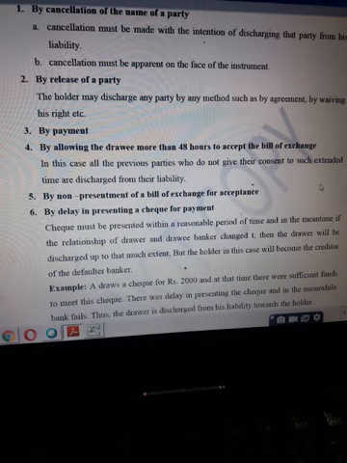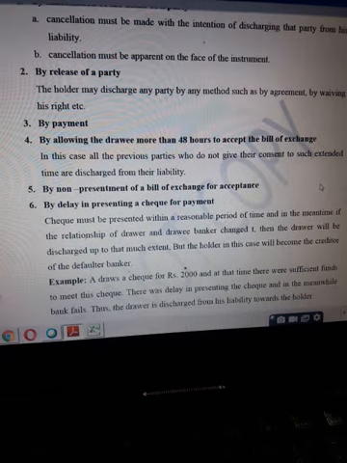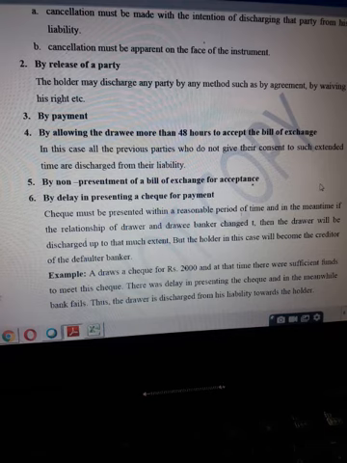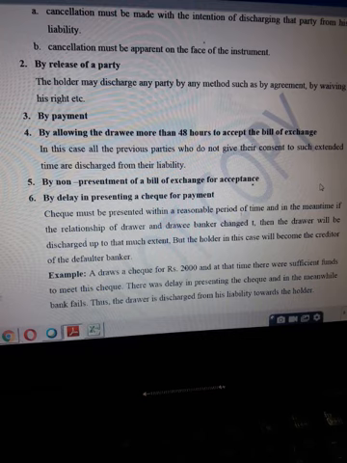Next, by delay in presenting a check for payment. In case of a check, you are supposed to present the check and it should not have become a stale check. After expiry of 3 months from the date appearing on the check, it becomes a stale check. Then afterwards you cannot get a payment on that.